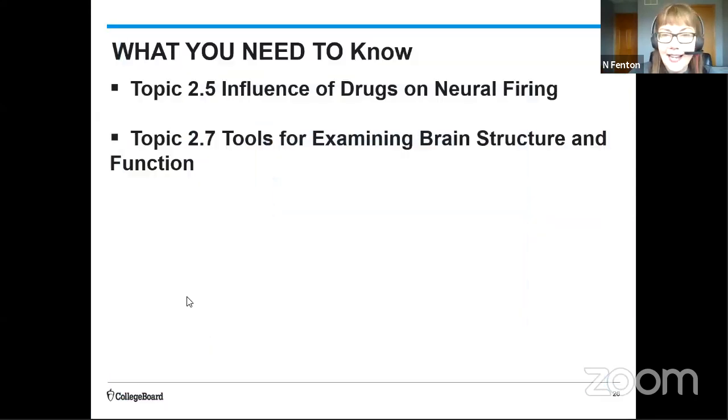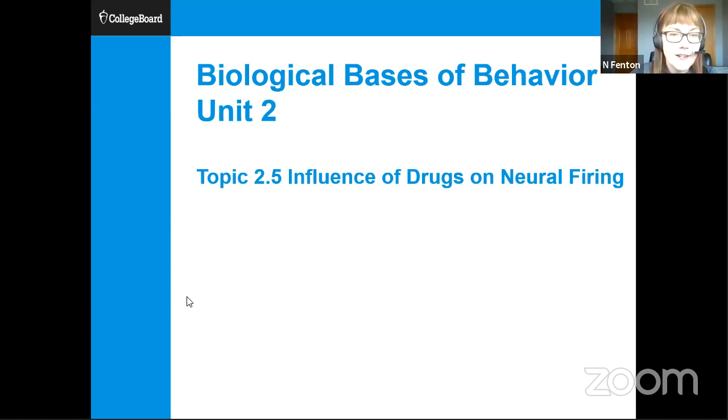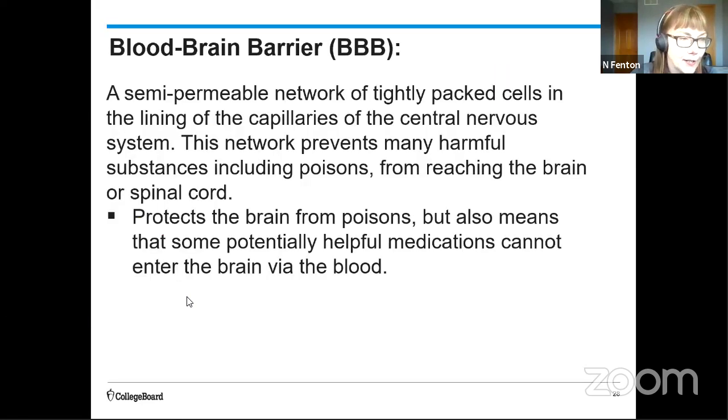All right, let's take a look at the influence of drugs on neural firing. And I want to start out with a term called the blood-brain barrier. So basically, surrounding the brain and the spine is this semi-permeable network of tightly packed cells, and it's designed to prevent poisons from reaching the brain. And this was really interesting, the way this was discovered. Researchers found that if they injected blue dye into the bloodstream of an animal, the tissues of that animal's body would all be blue, except the brain and spinal cord would not. So it was not crossing.